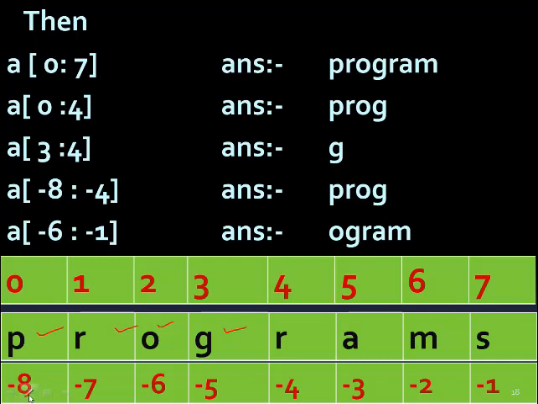Next if you write a[-6:-1], so where is minus 6? This minus 6 to minus 1, it will return till minus 2, since minus 1 minus 1 is minus 2, so minus 6 to minus 2, so you will get OGRAM.